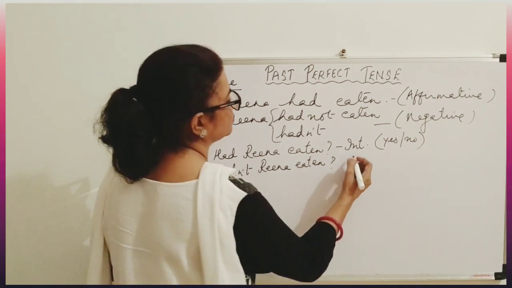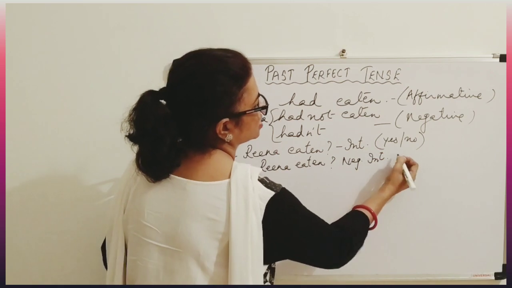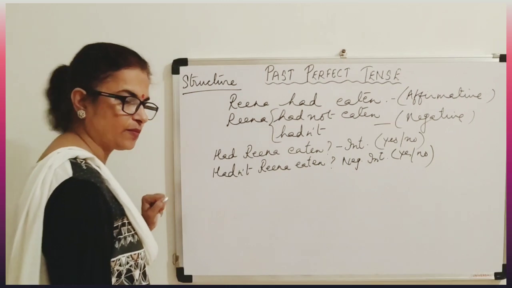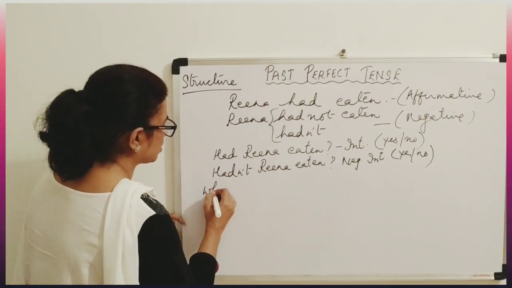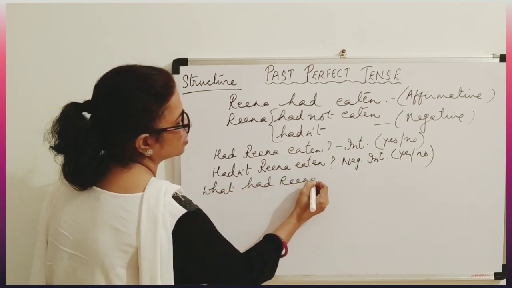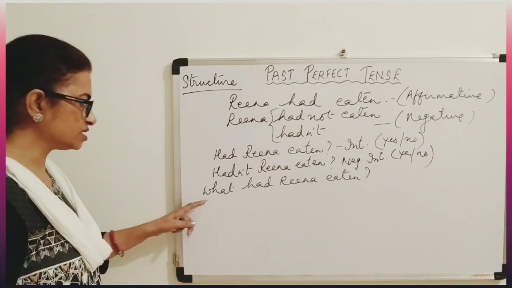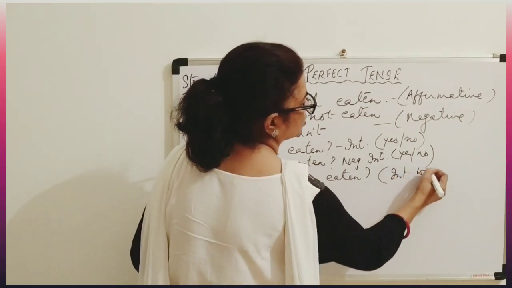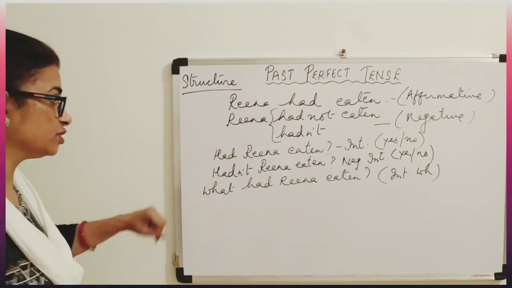Negative interrogative. This also is yes-no type. Now a WH question, suppose. So, what had Reena eaten? This is WH type interrogative.